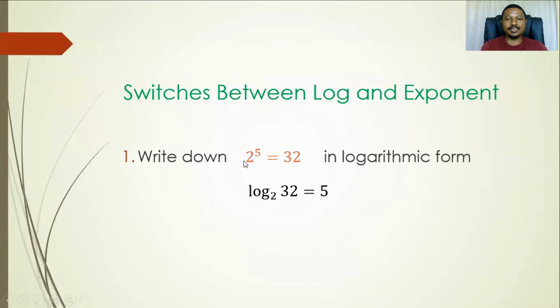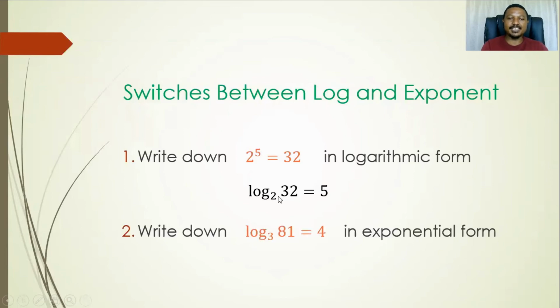Remember, the key here is the base. The base is 2 in the exponential form. Same applies in a logarithmic form. That base is still the base in the logarithmic form. So in the logarithmic form, what do we say? What do I raise 2 with to get 32? And the exponent there is the answer here. So that's how we would write this same thing in a logarithmic form.